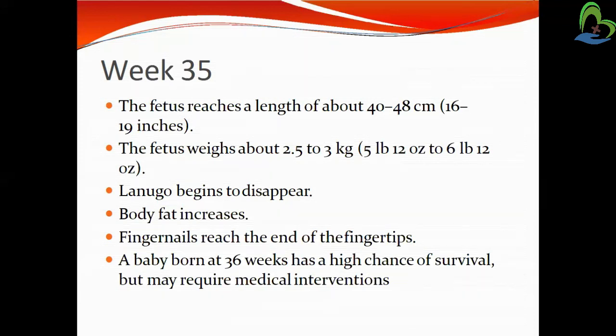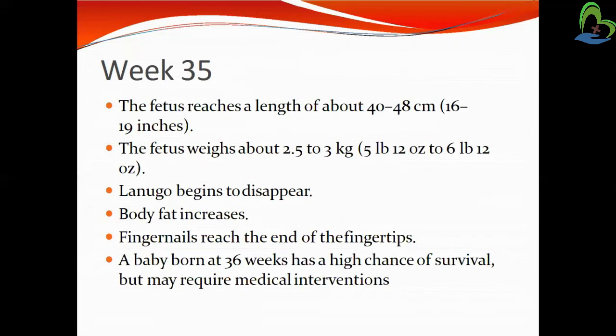Lanugo begins to disappear. Because it is formed for the protection of the entire body of the fetus, but now it will disappear by the time of the birth of the baby. Then body fat has already increased for protection, and fingernails reach the ends of the fingertips. A baby born at 36 weeks has a high chance of survival, but may require medical interventions also.